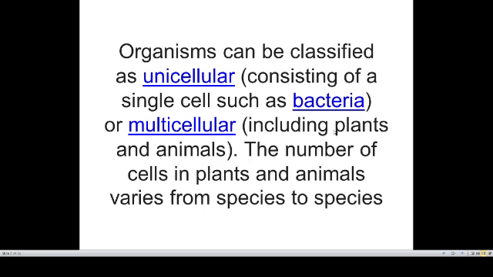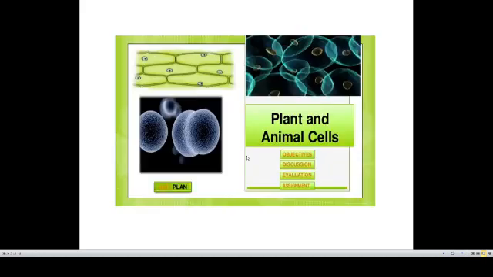Whereas multicellular are the organisms which require more than one cell to perform body functions, including plants and animals. So we are examples of multicellular organisms. In plant cells as well as animal cells, the number of cells varies from species to species. Okay, so we have cleared our first topic, that is cell.